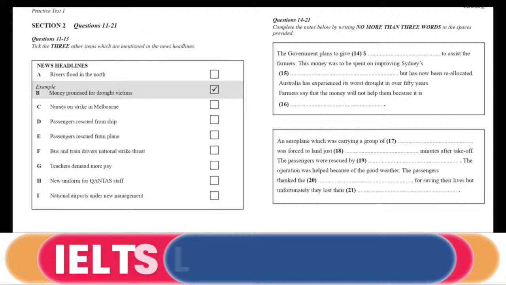Now turn to section 2. Section 2. You are going to hear a news report from an Australian radio programme. First, you have some time to look at questions 11 to 13.